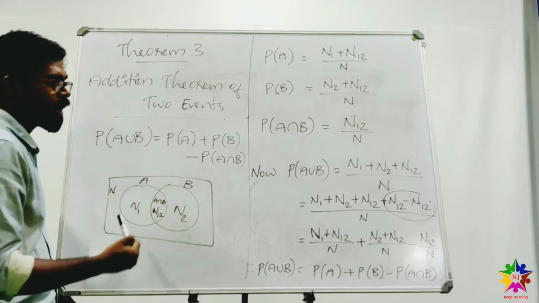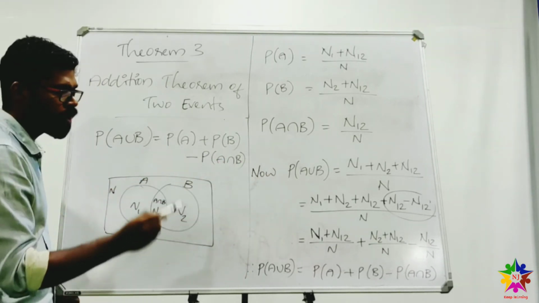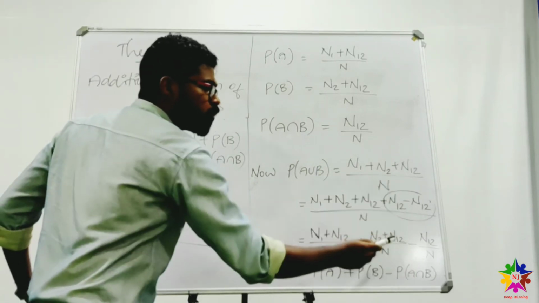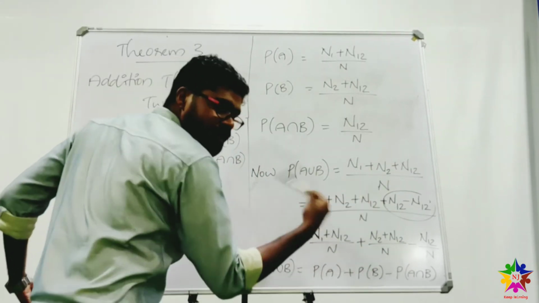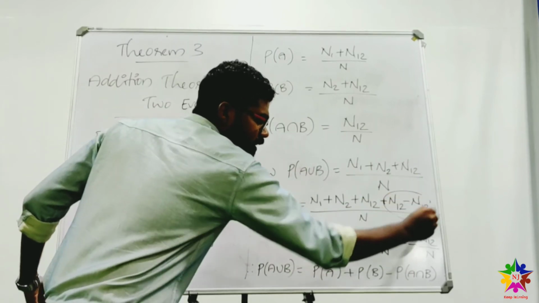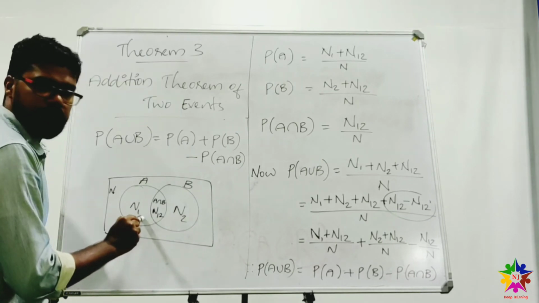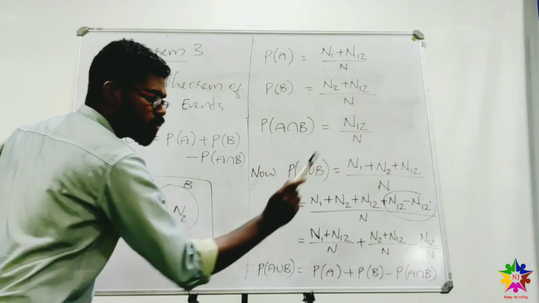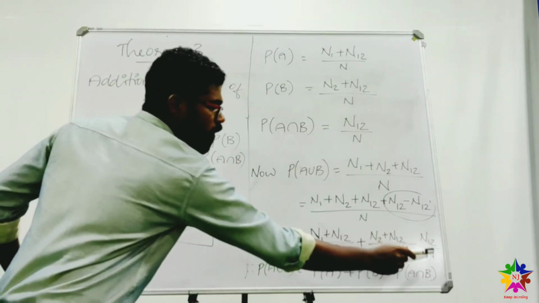Together we are taking n1 plus n2 plus n12 minus n12 plus n12 minus n12. For our convenience, we are adding n12 minus n12, which is basically 0. And (n1 plus n12) by n plus (n2 plus n12) by n minus n12 by n.